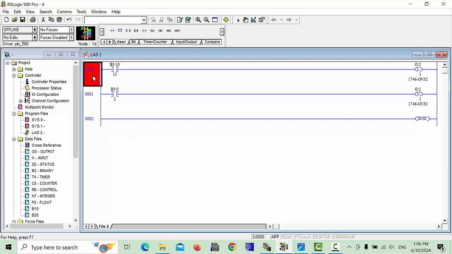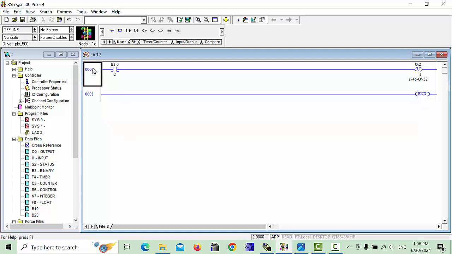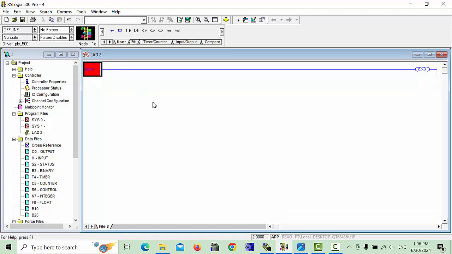So I will delete all of this program and make a new program for you, showing how we can make latch and unlatch. This Allen Bradley PLC has a slightly different program logic because other PLCs have different logic, and this Allen Bradley PLC is a little different.